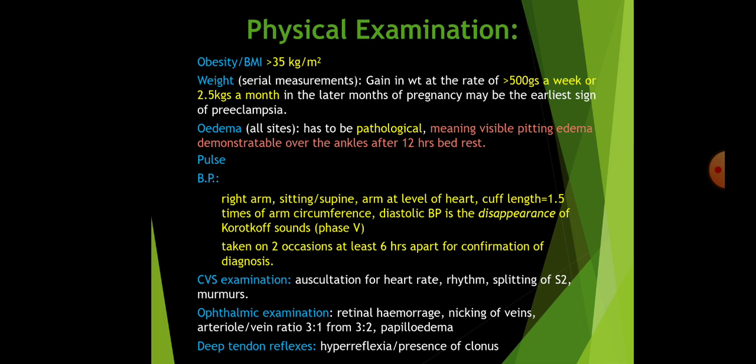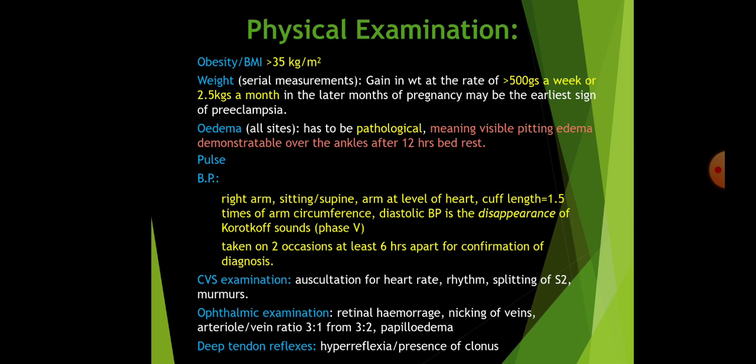Then BP. It should be measured in the right arm in the sitting or supine position, with the arm at the level of the heart. Cuff length should be 1.5 times the arm circumference. Diastolic BP is the disappearance of Korotkoff sounds, that is, phase 5 is taken here, not phase 4. It is taken on 2 occasions at least 6 hours apart to confirm that it is a hypertensive disorder of pregnancy.